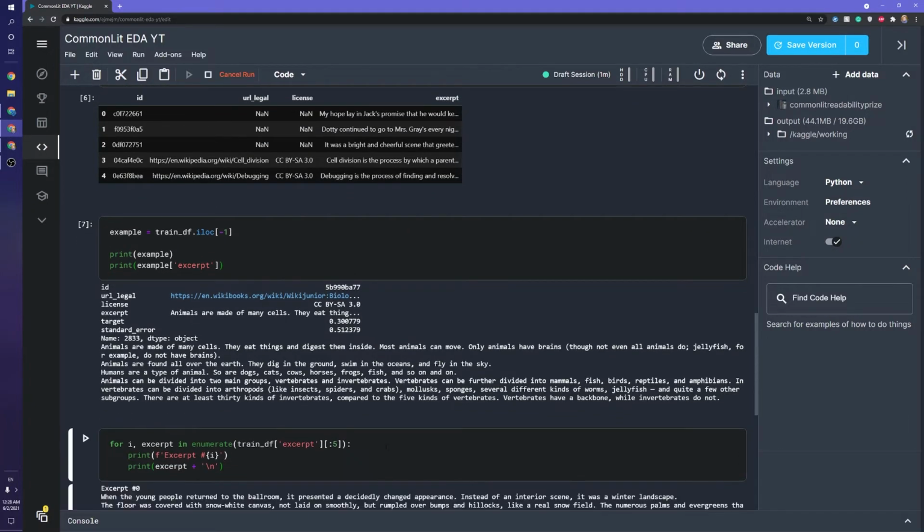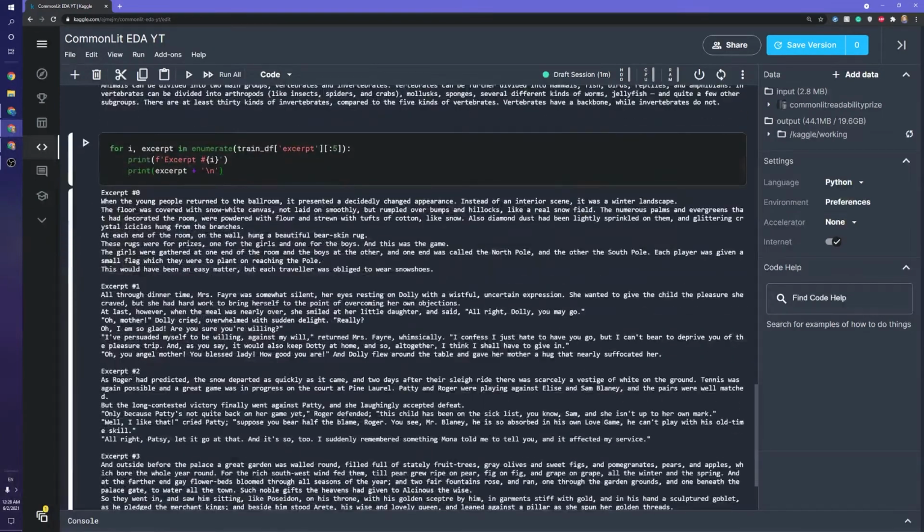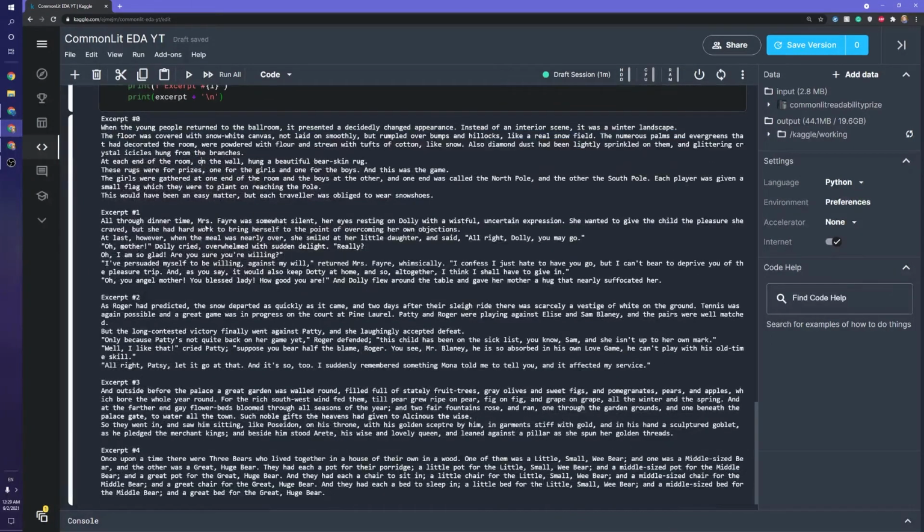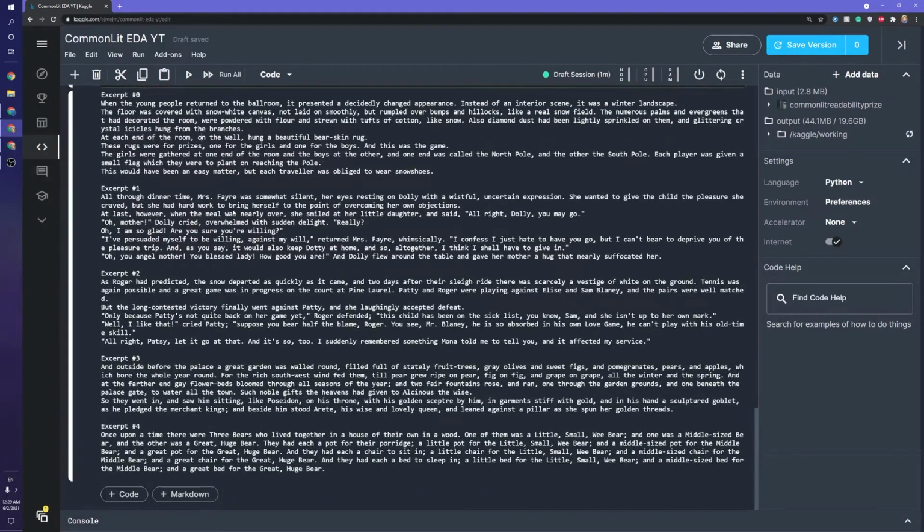So let's print 5 more and see what we get. We're just enumerating through the first 5 dataset entries and printing out the excerpt. And yeah, these all look pretty standard, all in English. But it's very important you do this, because what if one of these was in Spanish and you weren't expecting that?